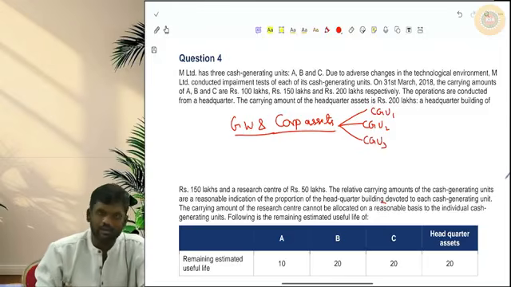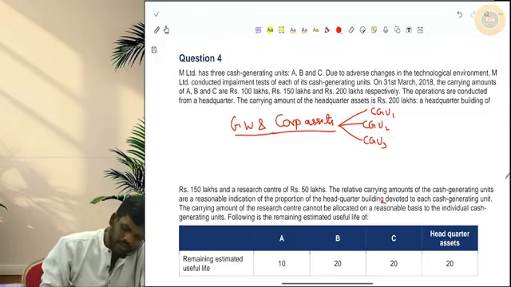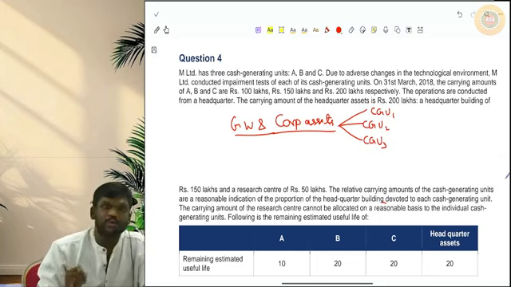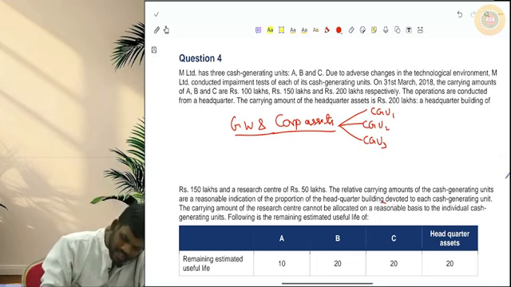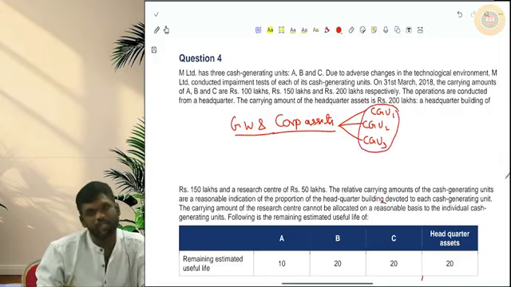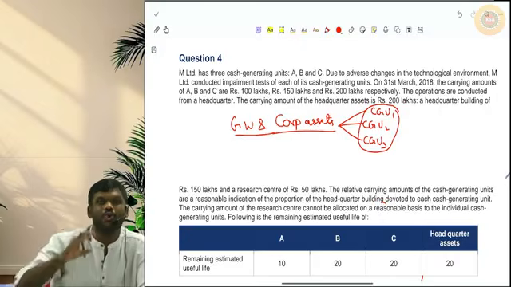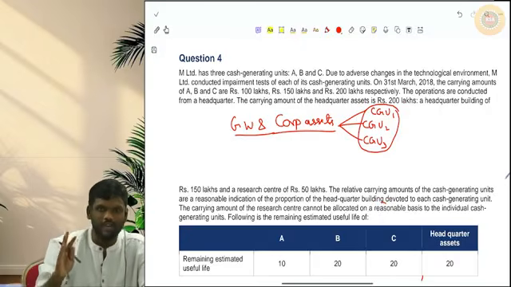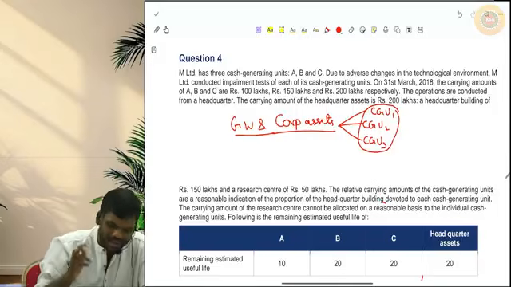Okay, so assume we have 3 CGUs. Now these goodwill and corporate assets, AS-28 says, first see whether they are allocable to the individual CGUs. Is it possible to do a reasonable allocation? Yes, sir, there is some possibility. We can allocate in a ratio. Then very good.